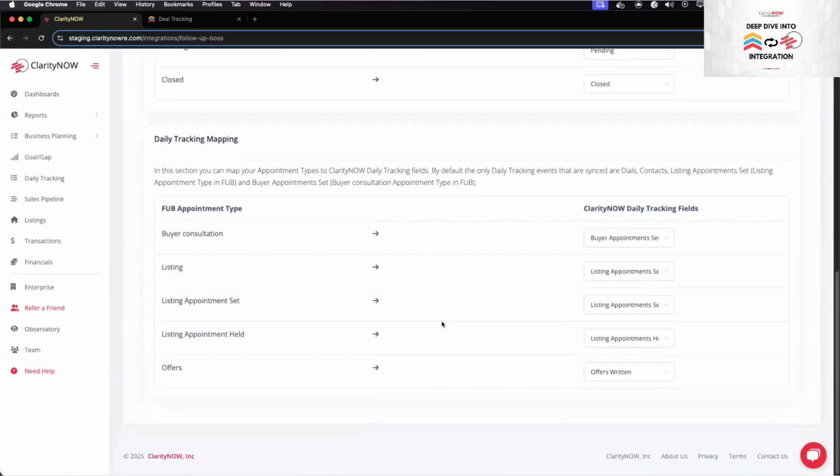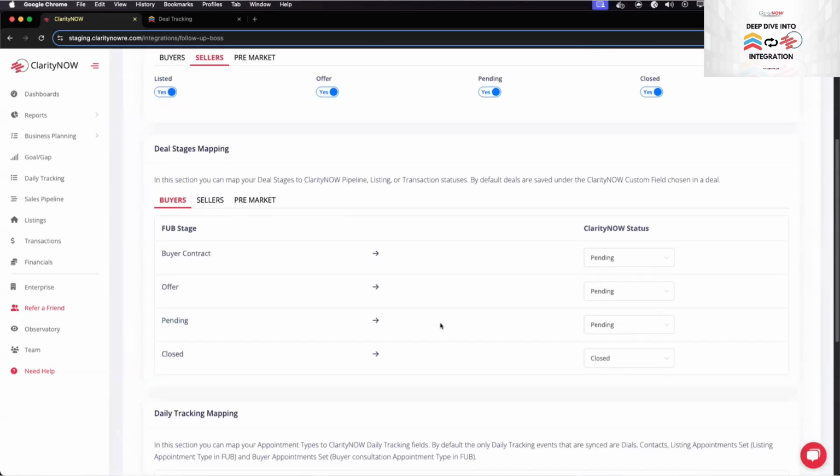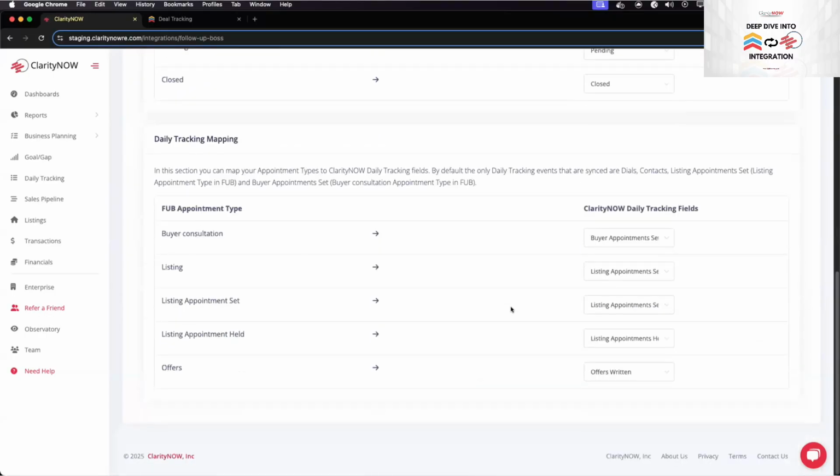But going back to, let's say JB, that I have a status on sellers in Fub that says coming soon, or in staging or something, right? I customize my deals in Fub. On the right hand side, I then say whatever the stage is on Fub, I want it to go to this section in Claritynow. I want it to go to coming soon or listing taken or whatever. That's correct. Yep. So then what that will do is automatically map those deals to that status within Clarity Now. Perfect.